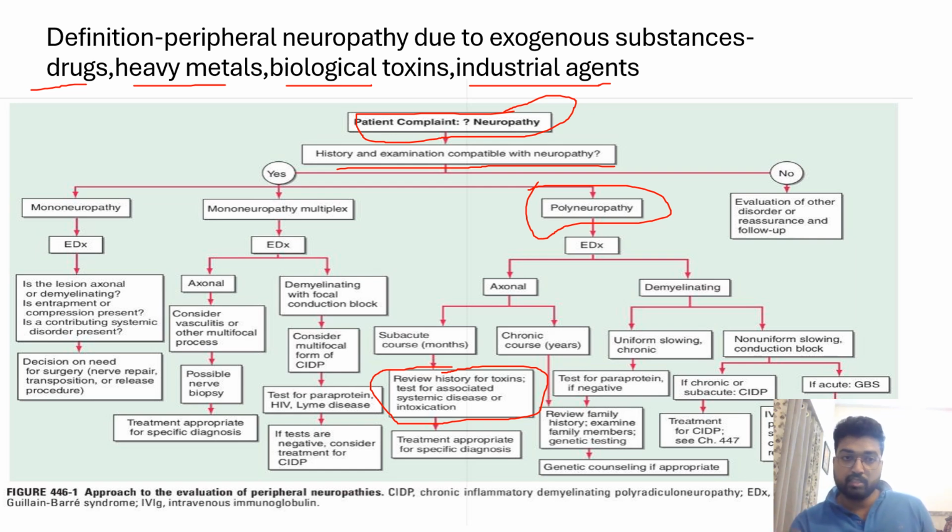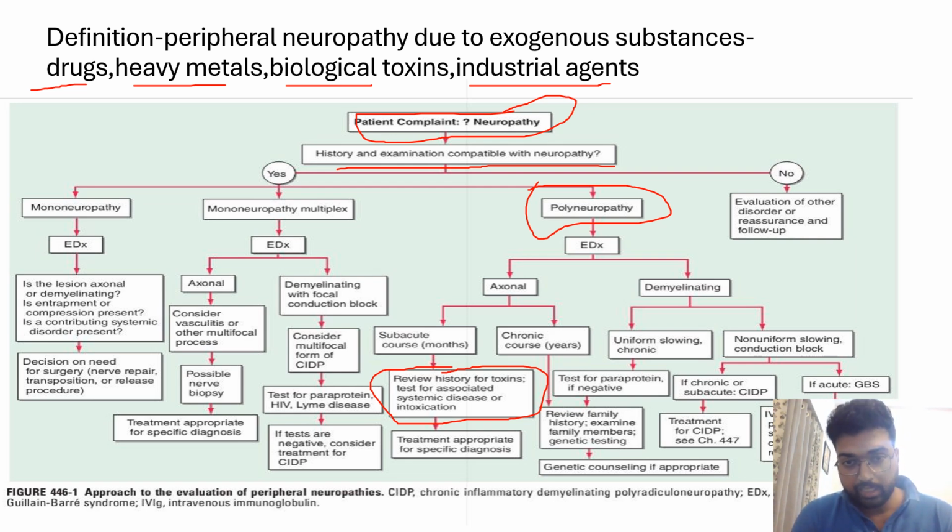Mononeuropathy multiplex means single nerves in different areas are being affected. The most common pattern of distribution is a glove and stocking pattern, in which the legs and the arms are affected. So there is a polyneuropathy.